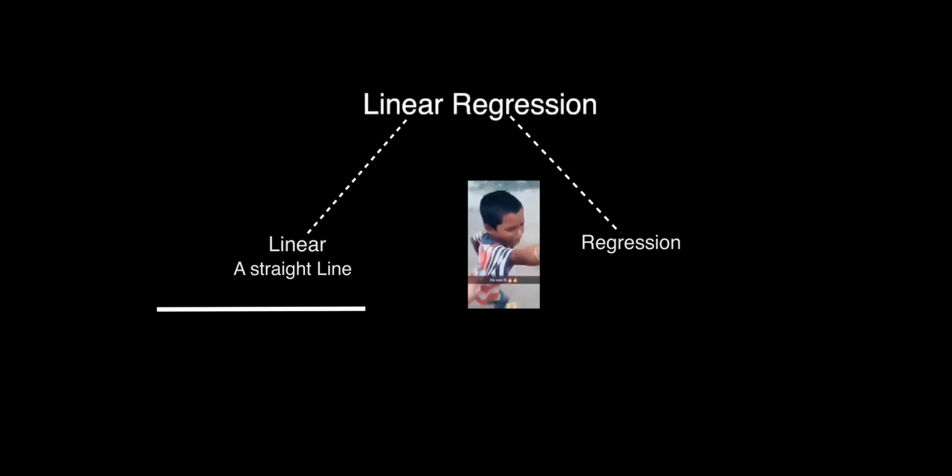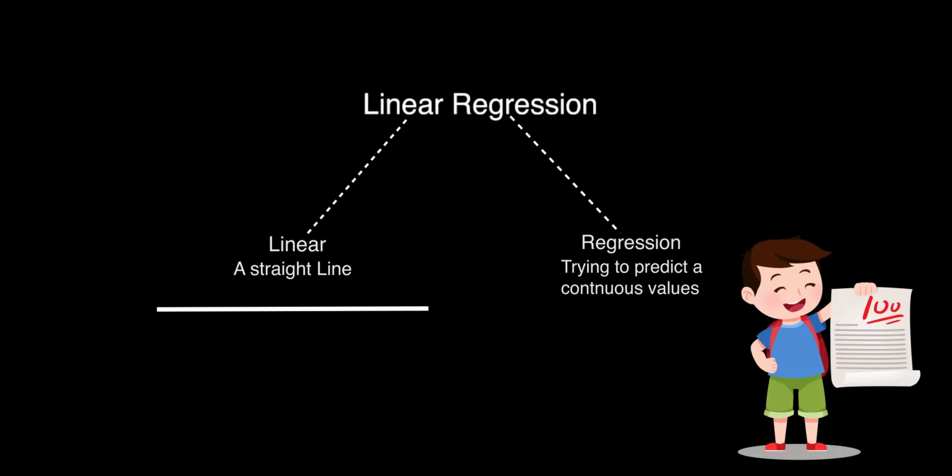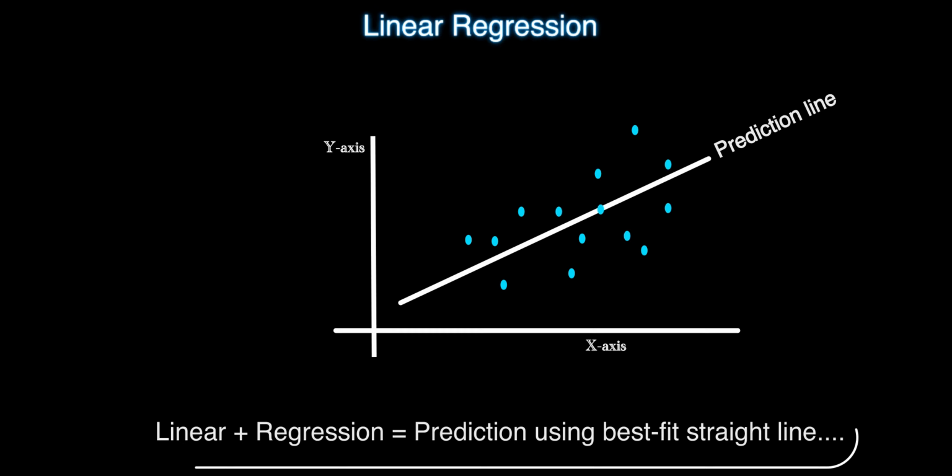Linear regression is made up of two components, linear and regression, where linear means a single straight line and regression means finding the relation between two variables or components. It means trying to predict continuous values like marks, prices or temperature. According to the figure shown, linear regression means prediction using a best fit straight line.